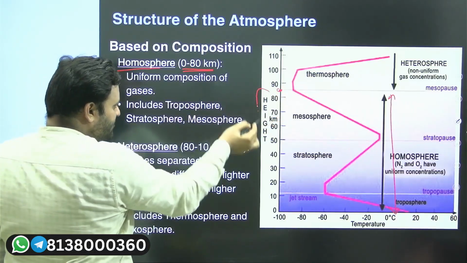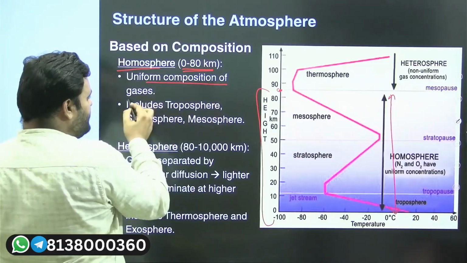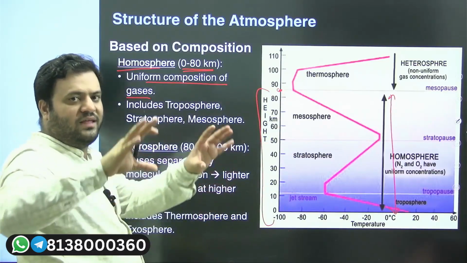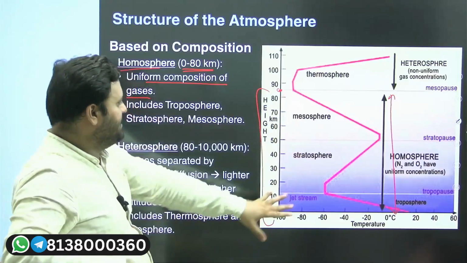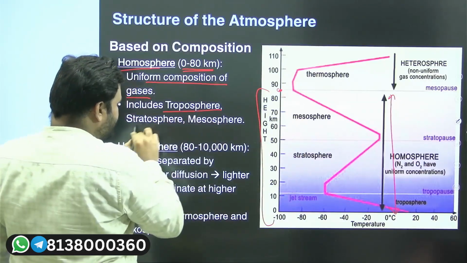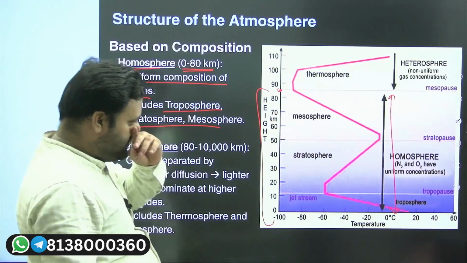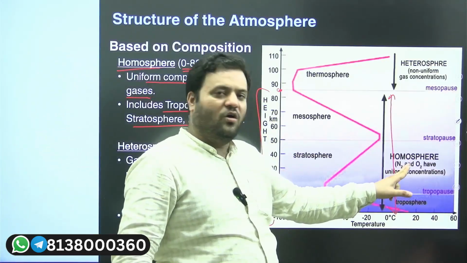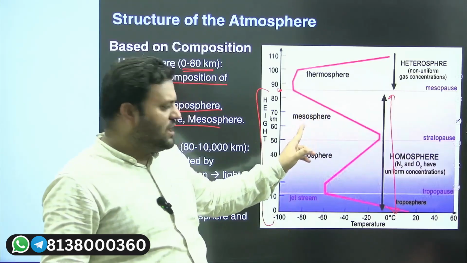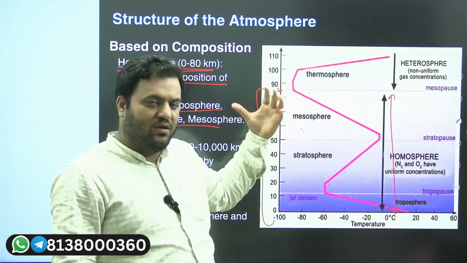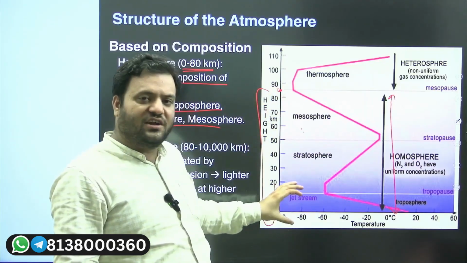It is comprised of gases. Obviously, the gases are there, though their density, volume and pressure characteristics are different. Troposphere, stratosphere and mesosphere are counted as what? Homosphere, where there is a uniform concentration of these gases. Yes, we also have CO2 even in the mesosphere. Yes, we have, but the majority of it is concentrated in the troposphere.